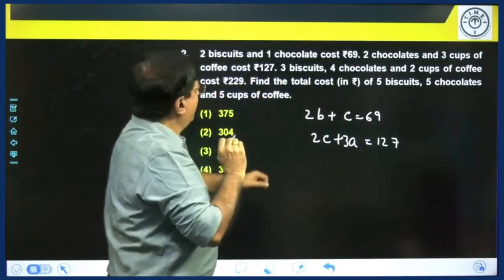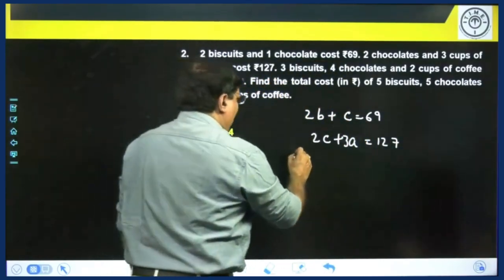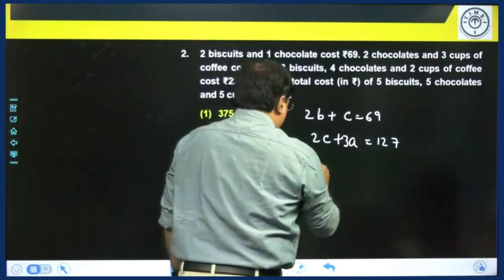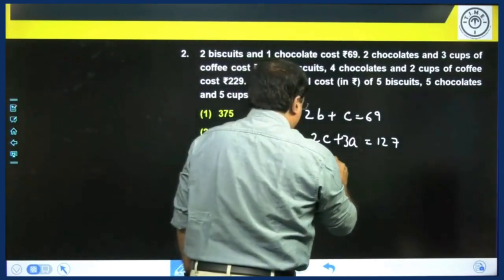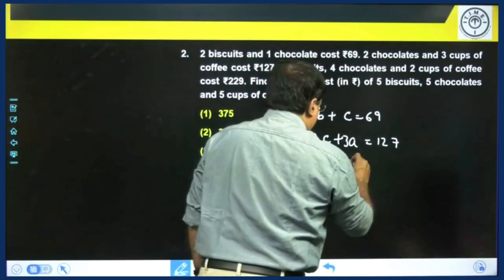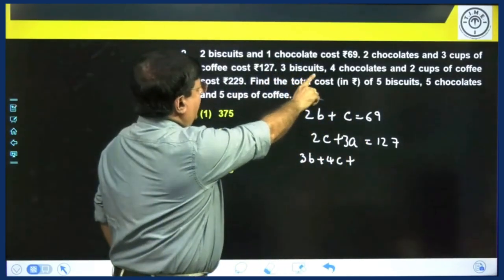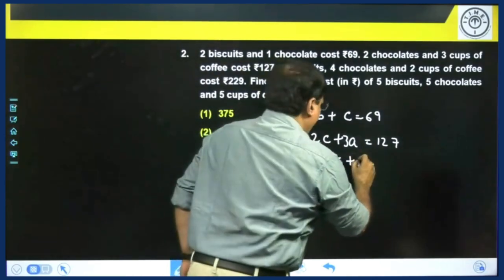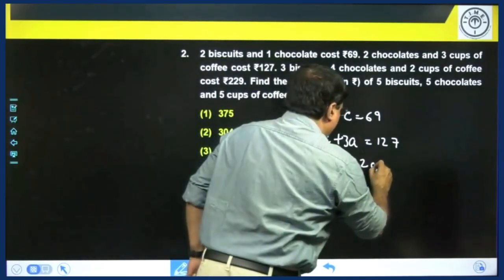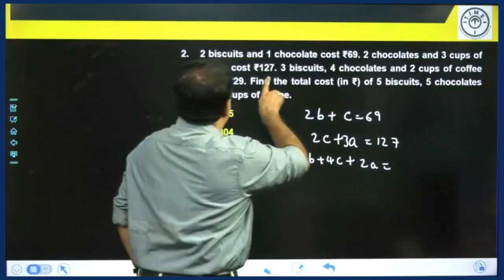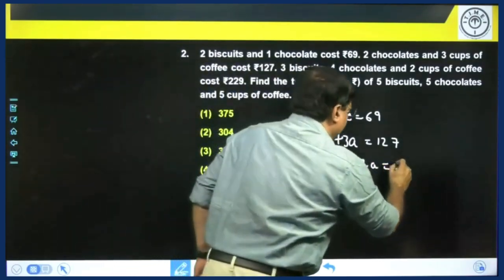One more equation. 3 biscuits, 4 chocolates, 2 cups of coffee. So 2A, coffee I have taken as A. Cost 229.